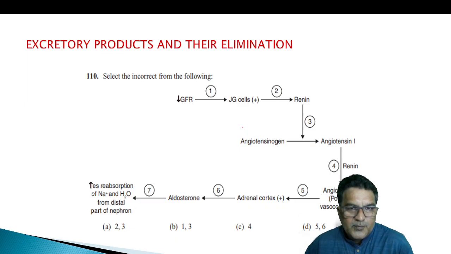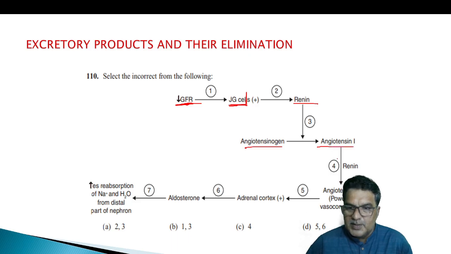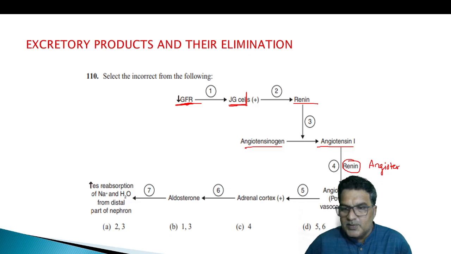Select the incorrect from the following. Glomerular filtration rate increased. Okay. When glomerular filtration rate decreased, the JG cells are activated, they produce renin. Renin converts the angiotensinogen into angiotensin 1. Angiotensin 1 is converted into angiotensin 2 in the presence of angiotensin converting enzyme. So ACE we have to put here. So this is going to be wrong.